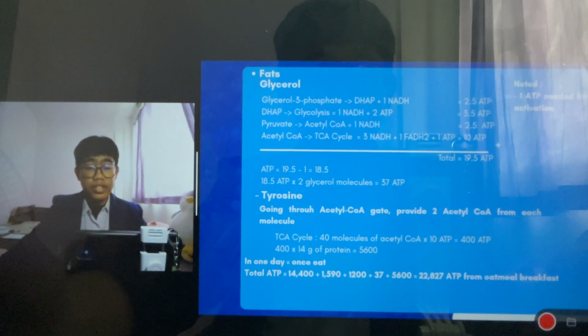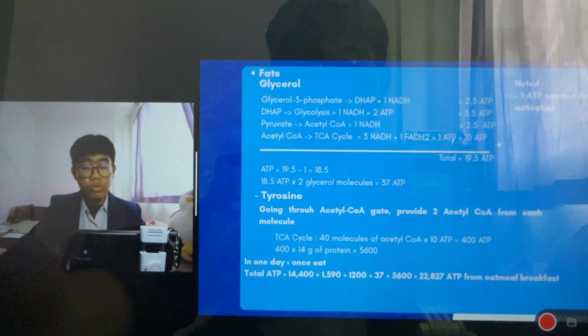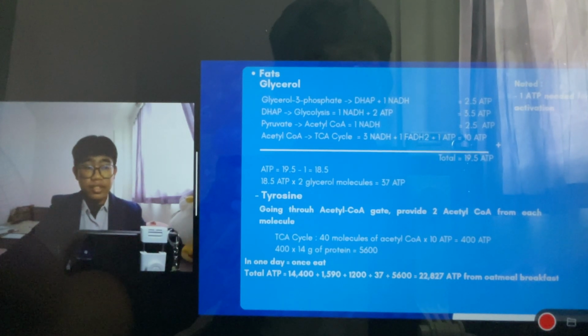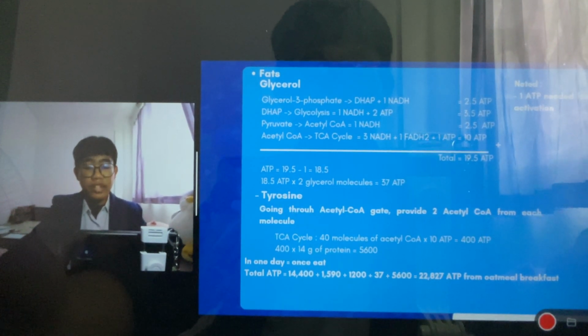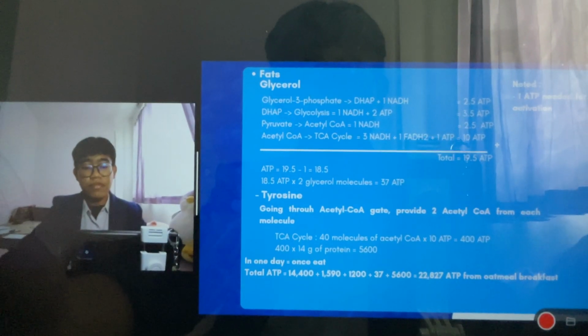So in one day, Maxims would likely eat the oatmeal, and it will result in 22,827 ATP from the breakfast.